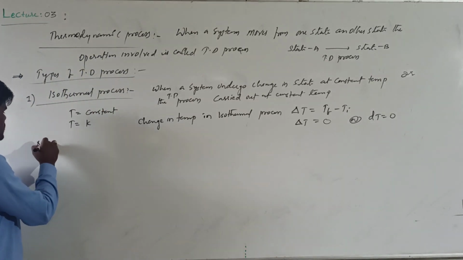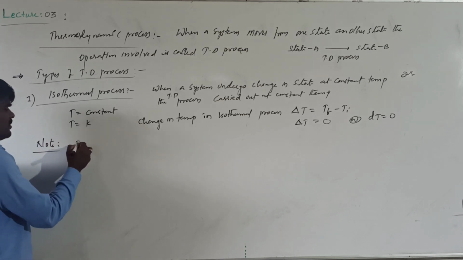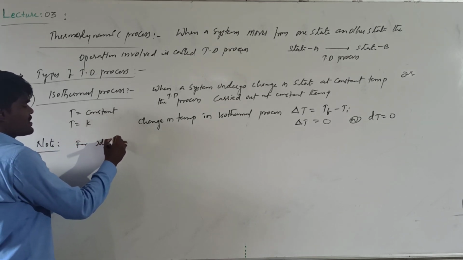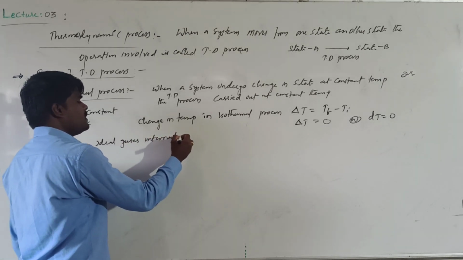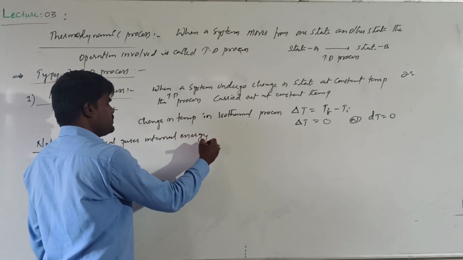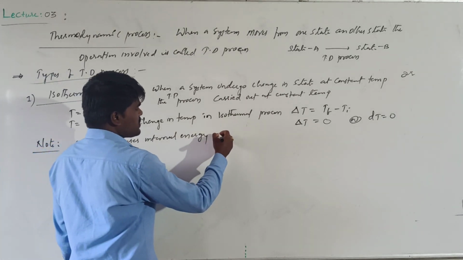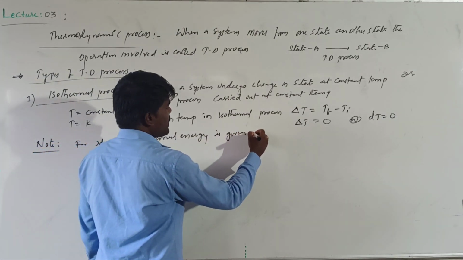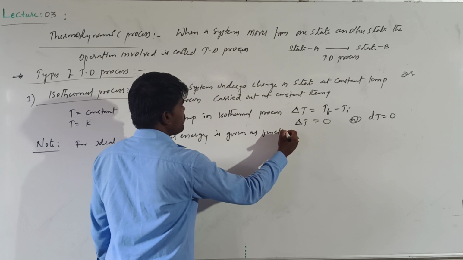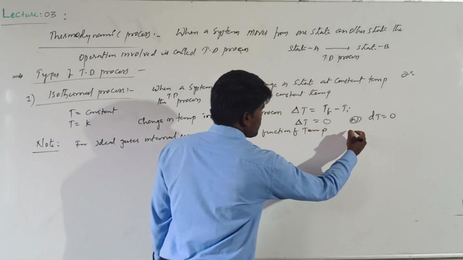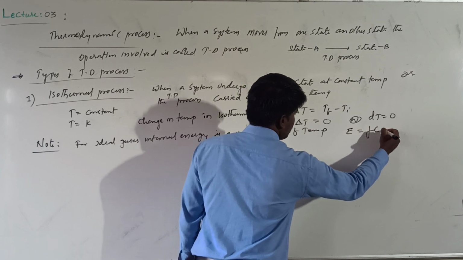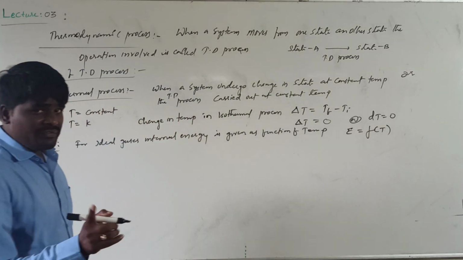Important thing to be noted down is that for ideal gases, internal energy, we will discuss what is meant by internal energy later. Just remember this: internal energy is given as a function of temperature, only for ideal gases.